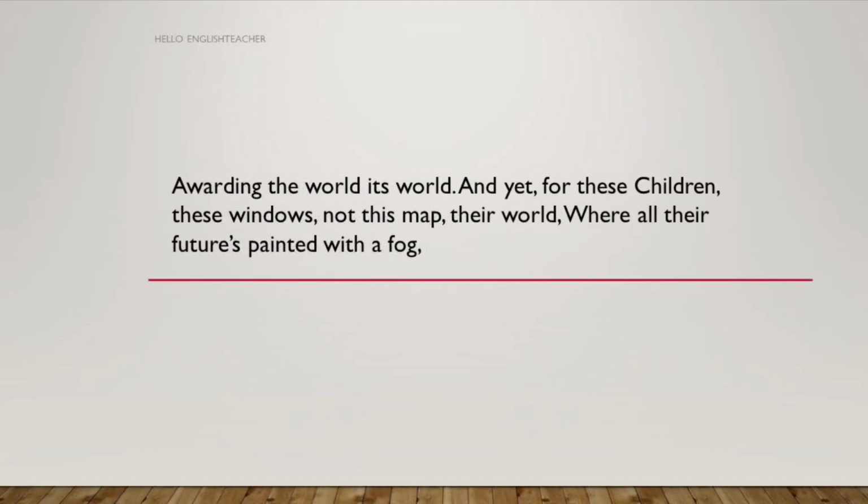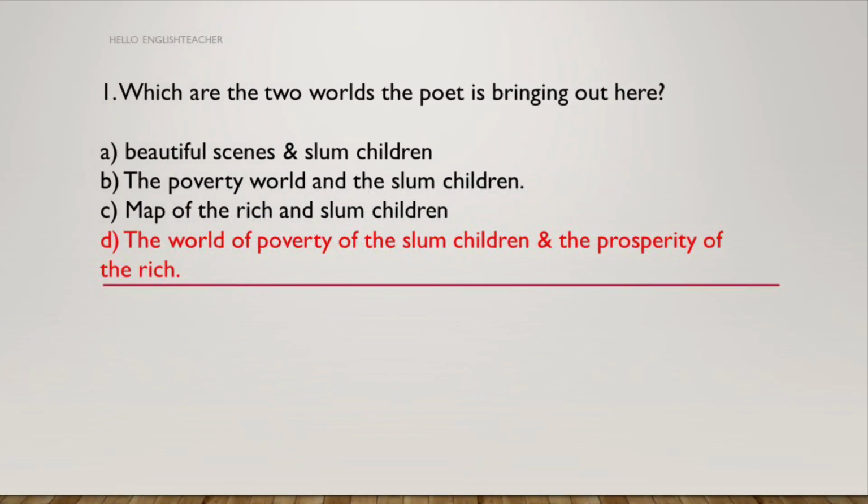So next stanza: the not-so-awarding world its world, and yet for these children, these windows, not this map, their world, where all their futures are painted with a fog. So questions. Question number 1. Which are the two worlds the poet is bringing out here? Beautiful scenes and slum children, the poverty world and the slum children, the map of the rich and the slum children, the world of poverty of the slum children and the prosperity of the rich. So here the answer is D, the world of poverty of the slum children and the prosperity of the rich.